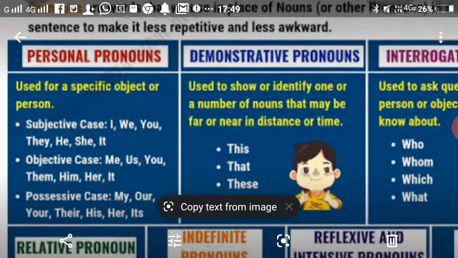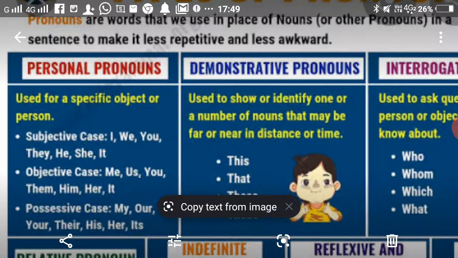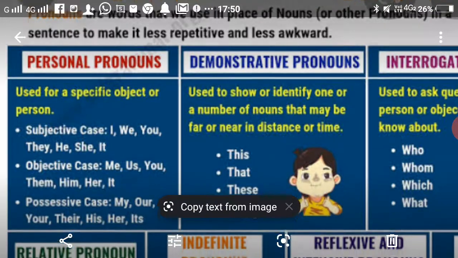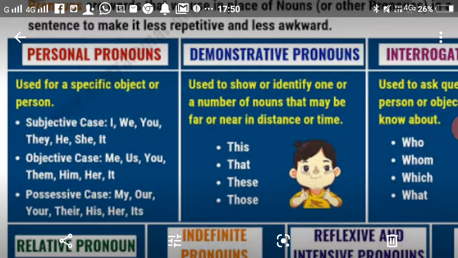Personal pronouns are used for a specific object or person. Why do we use personal pronouns? They are used for a specific object or person. Subjective case, objective case and possessive case. Subjective case: I, we, you, they, he, she, it, in the case of the subject.